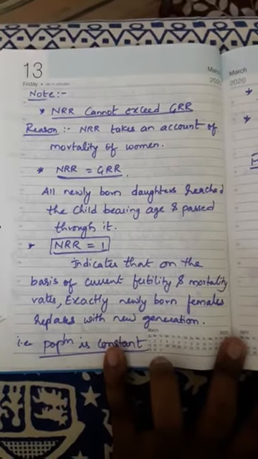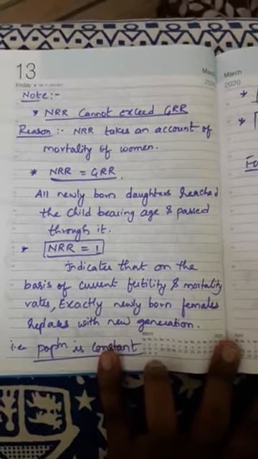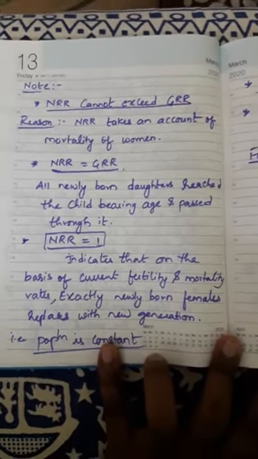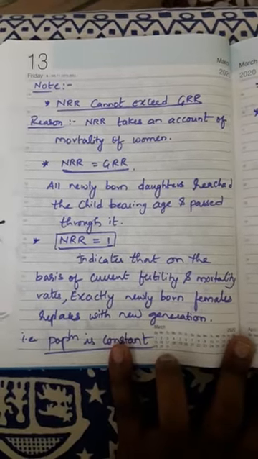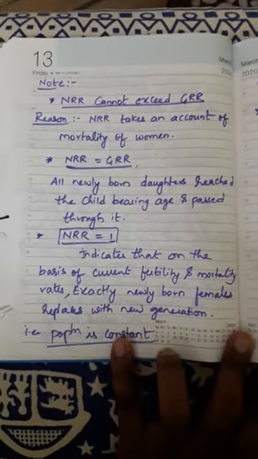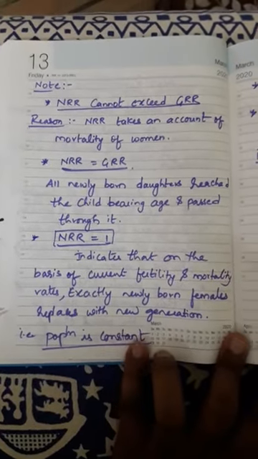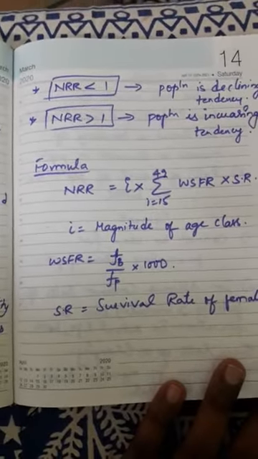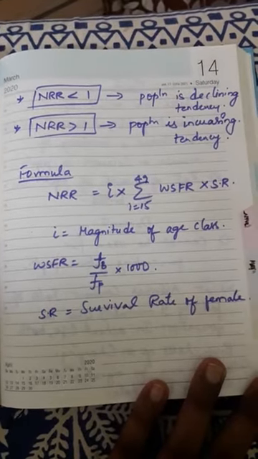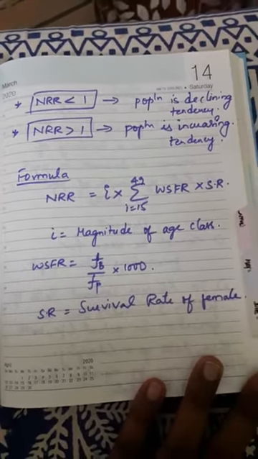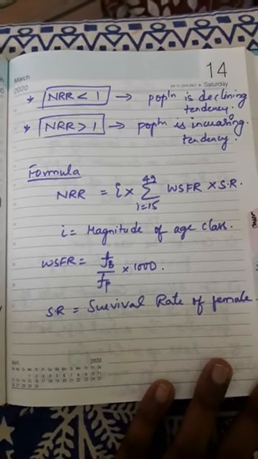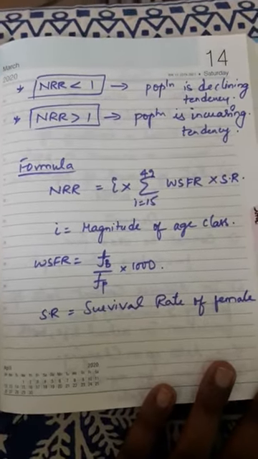So that means if the NRR value is 1, it indicates that with the current fertility and mortality rate, exactly the number of deaths of females that happen will be replaced by the newborn female births. So the population remains the same, constant, it will not change. If the NRR value is less than 1, then the population will be declining, it has a declining tendency. If the NRR value is greater than 1, it has an increasing tendency, right? But if you compare NRR and GRR, the NRR value will never exceed GRR.